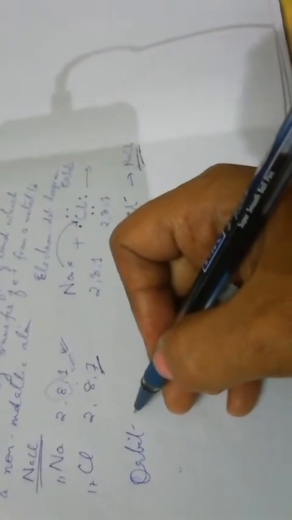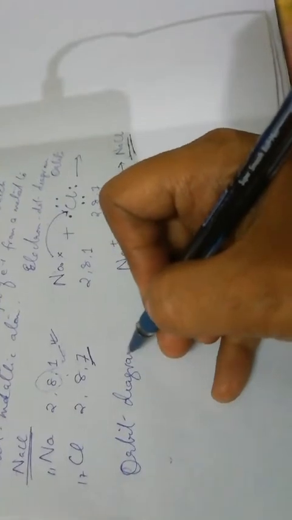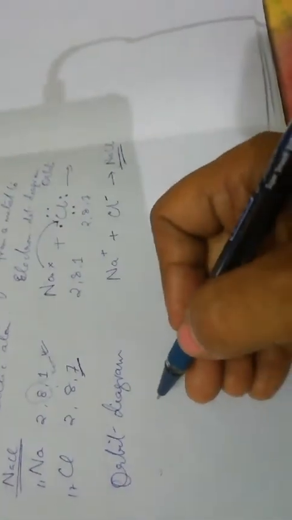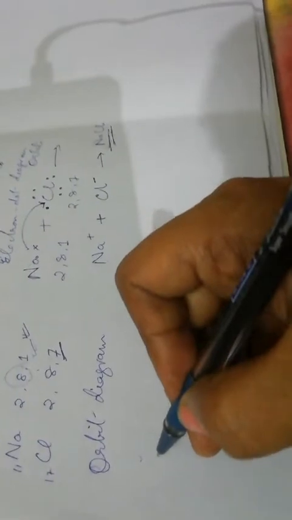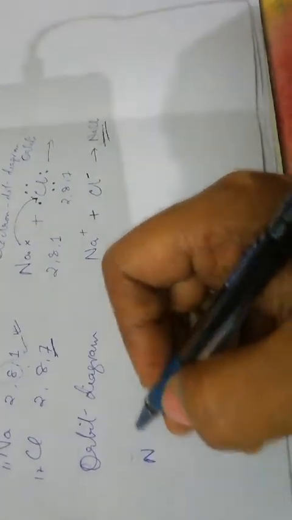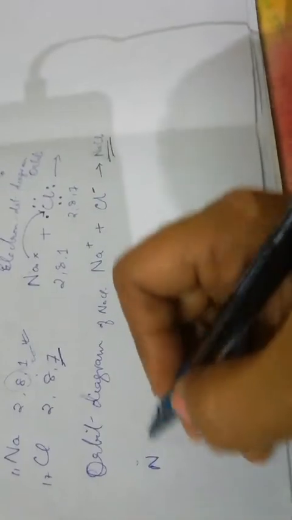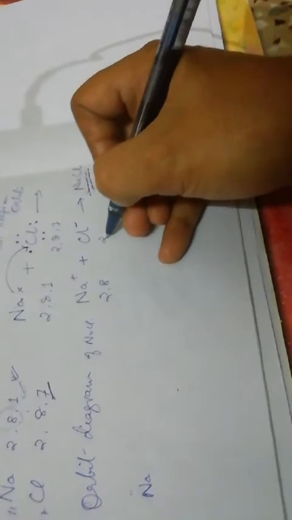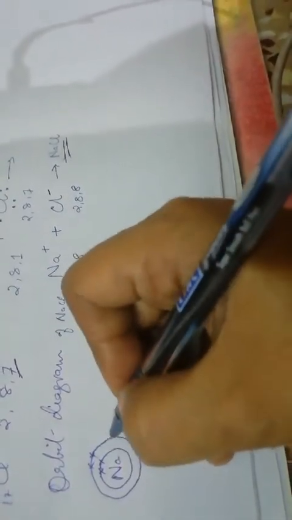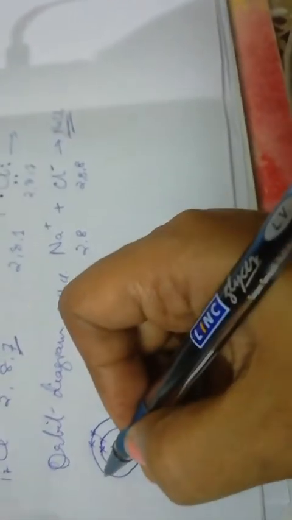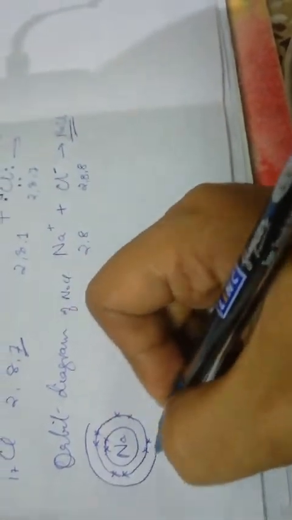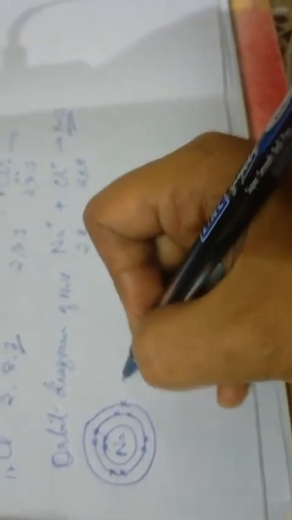The difference between an orbit diagram and an electron diagram is, in an orbit diagram, you are supposed to draw all the orbits starting from K till the outermost. For example, the orbit diagram of sodium chloride can be represented like this. Suppose here you write 2, 8, 2, 8, 8. So sodium will have 1, 2, 3, 4, 5, 6, 7, 8, and then 1 electron in the valence shell.